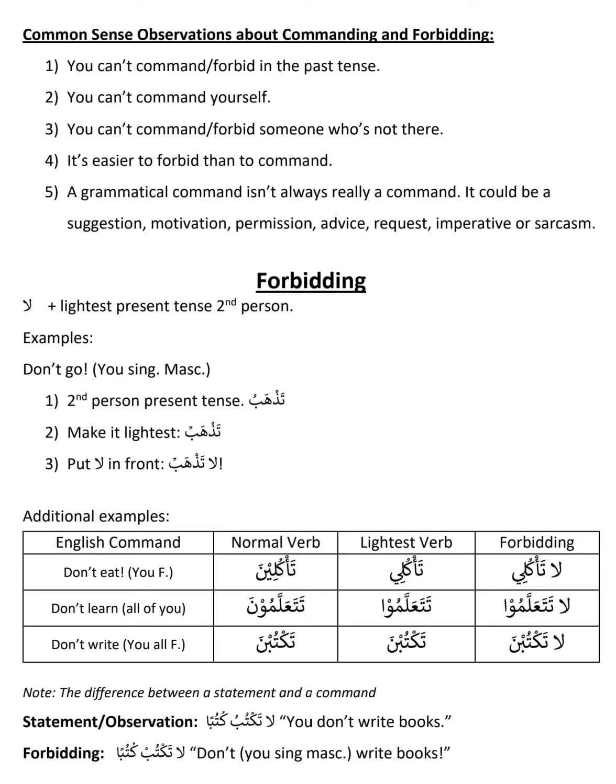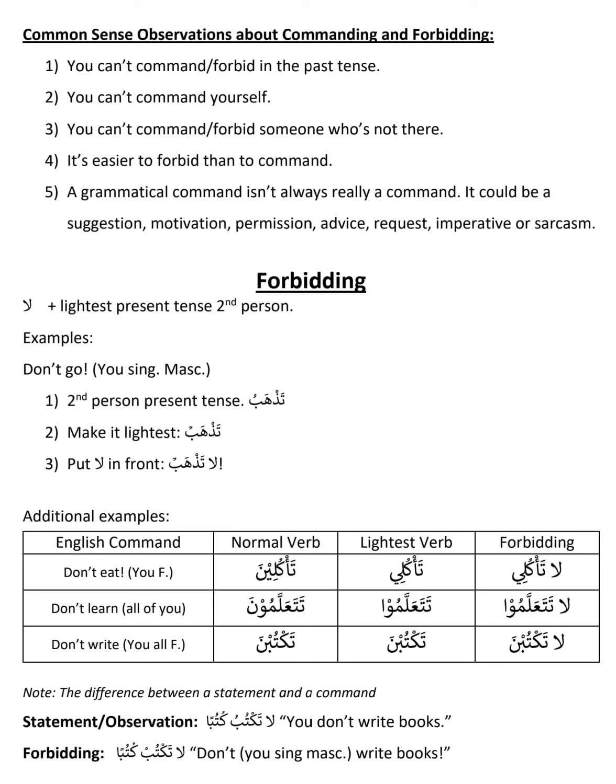So in this session we're going to learn how to forbid in Arabic. This is the easiest thing in Arabic. So how to do forbidding? As I said, it is only applicable for anta, antuma, antum, anti, antuma, antunna. It will not be applicable for huwa, huma, hum, hiya, huma, hunna, or ana, nahnu. So we'll take the example of anta.